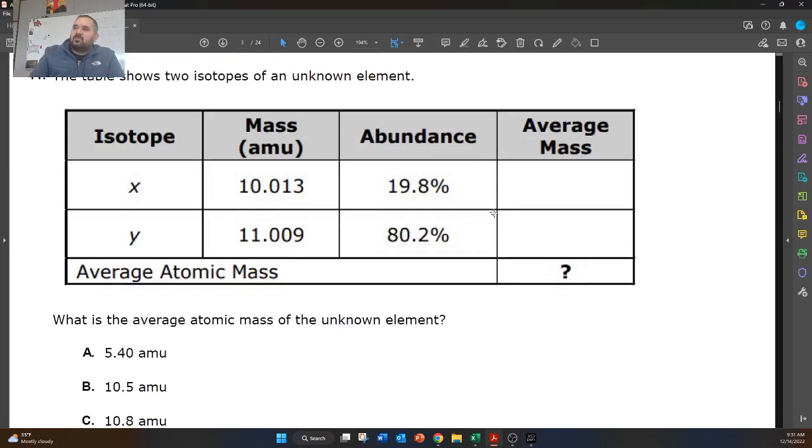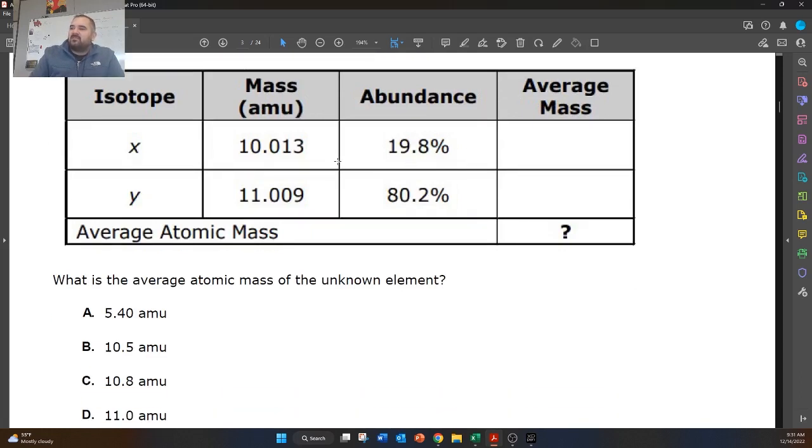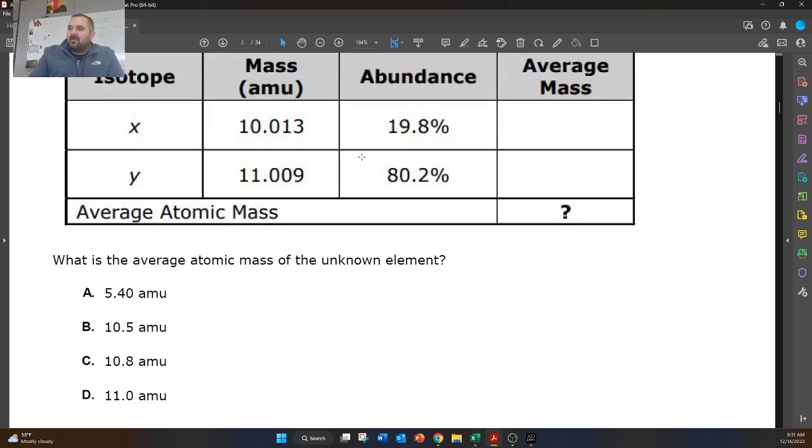All right, the table shows two isotopes of an unknown element. What is the average atomic mass? So this type of problem is fairly simple. You just got to set it up right. So what we're going to do is multiply the mass by the abundance, and this is what it's going to look like.